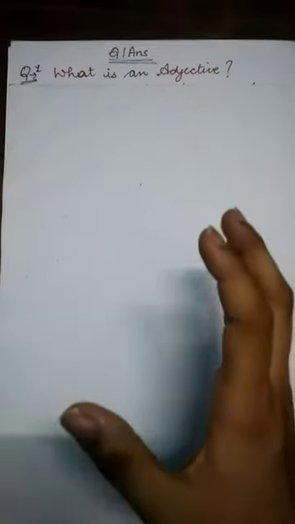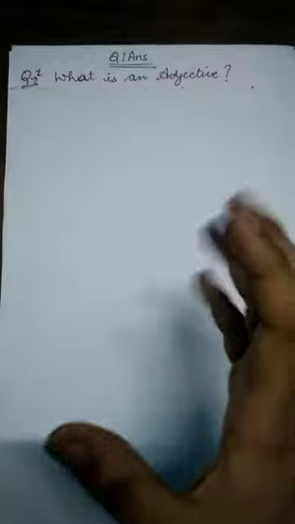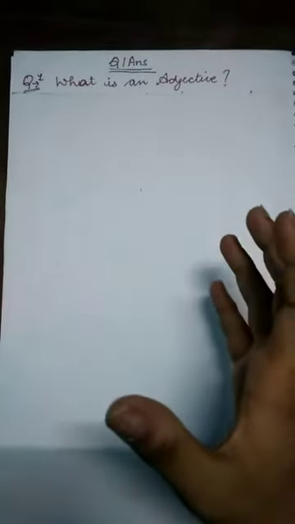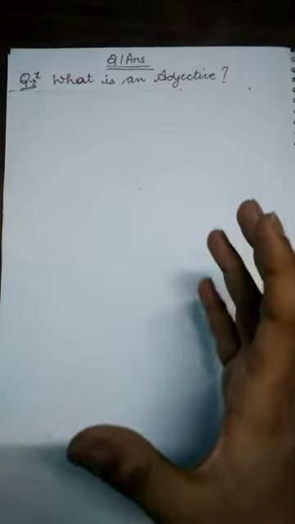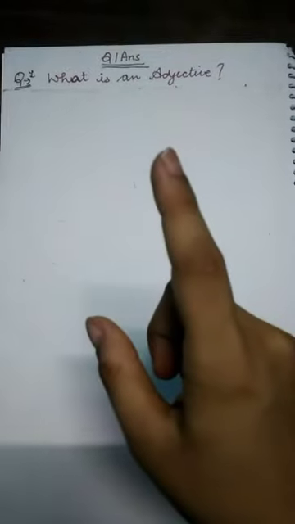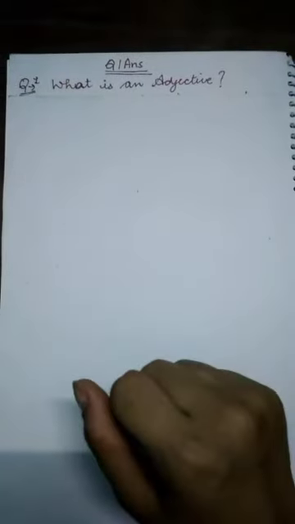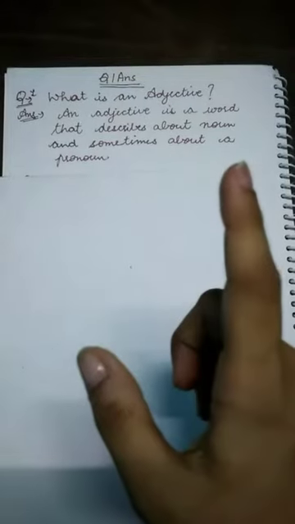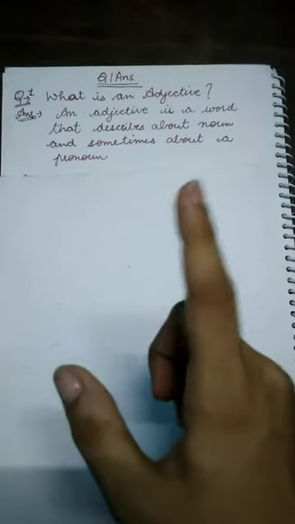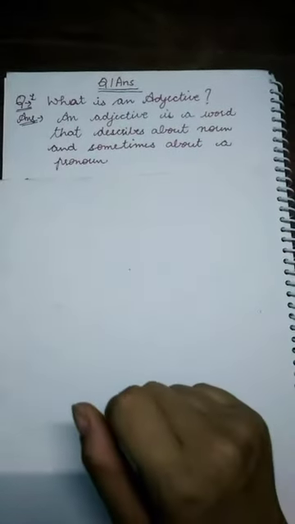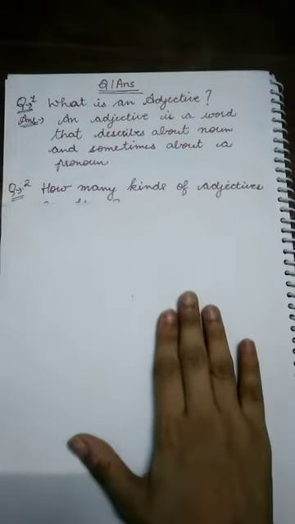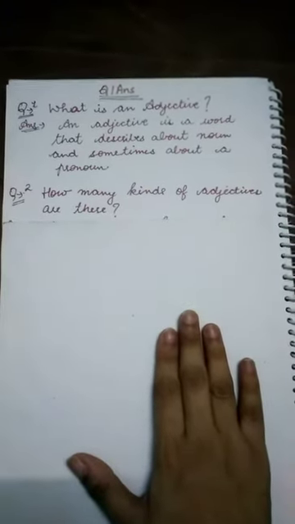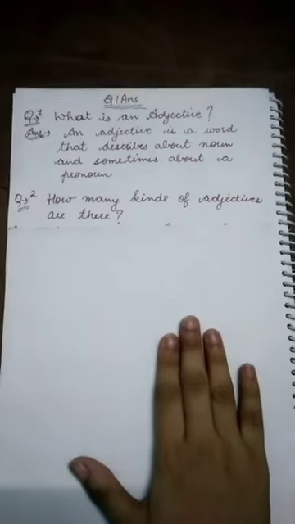Now before moving forward, give me the answers to these simple questions so that you can easily recall what we have done till now. My first question is, what is an adjective? Yes, very good. An adjective is a word that describes a noun and sometimes a pronoun. Now let's move to question number 2. How many kinds of adjectives are there?